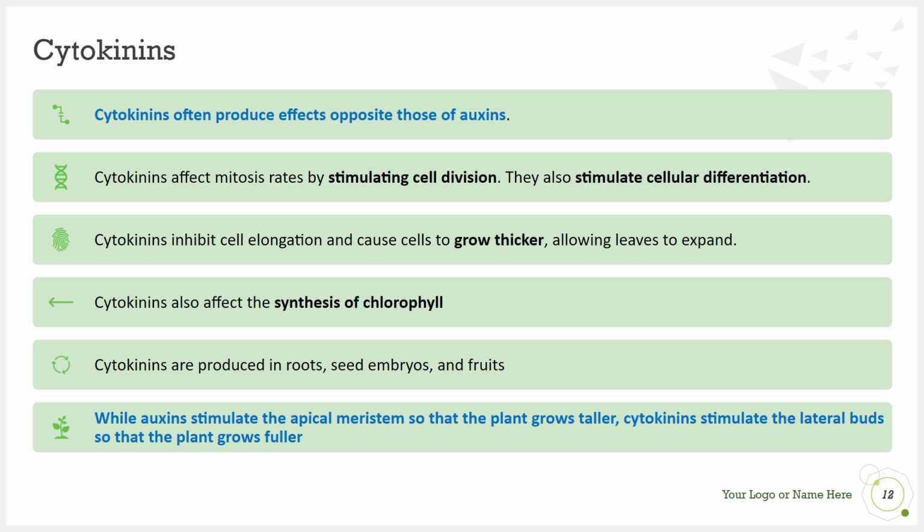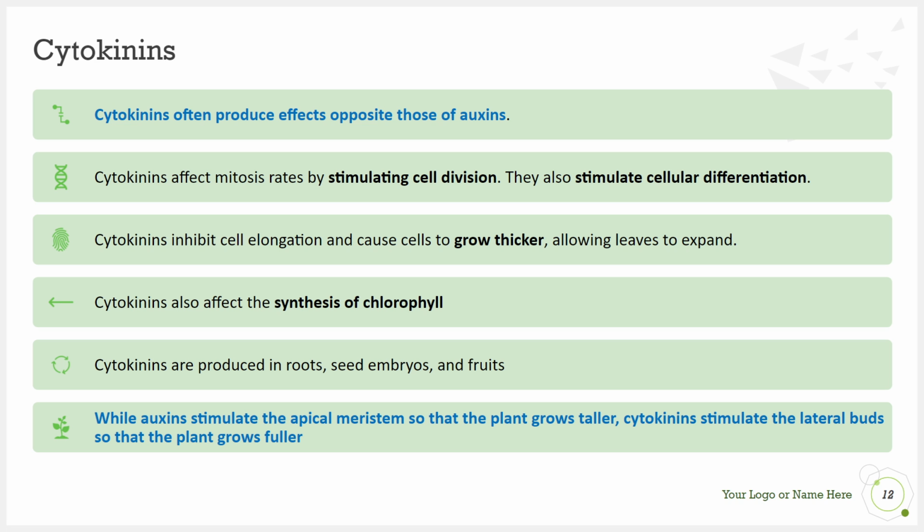They can cause cells to grow thicker, not necessarily longer. They actually inhibit cell elongation, but they do allow different tissues to grow wider. They even allow leaves to expand. They affect the synthesis of chlorophyll. They're produced in multiple areas of the plant: roots, embryos, and fruit.